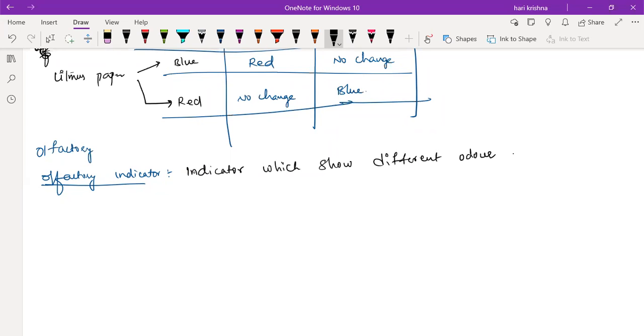Now can you understand? So if the indicator shows different odor or smell in the acidic medium and the basic medium, it is called an olfactory indicator.